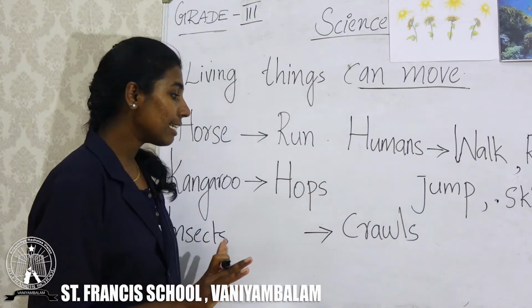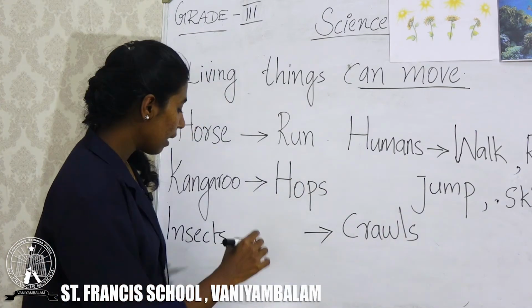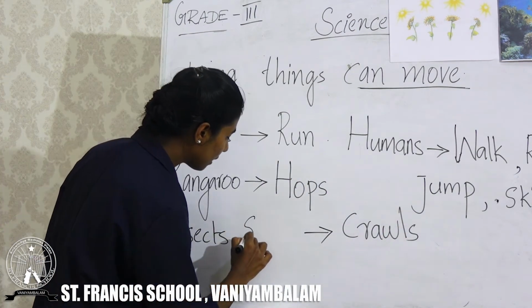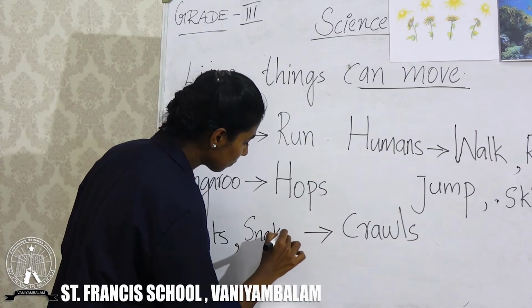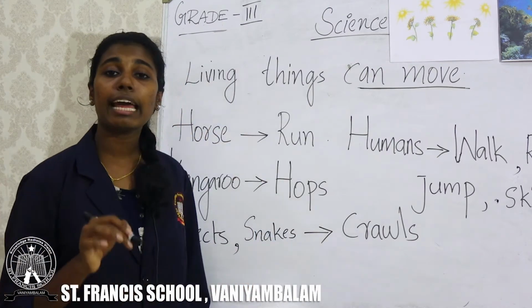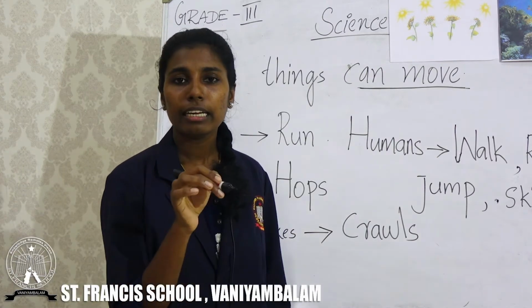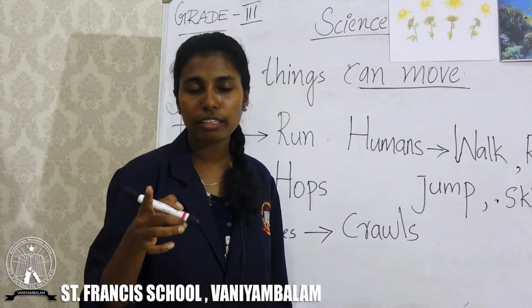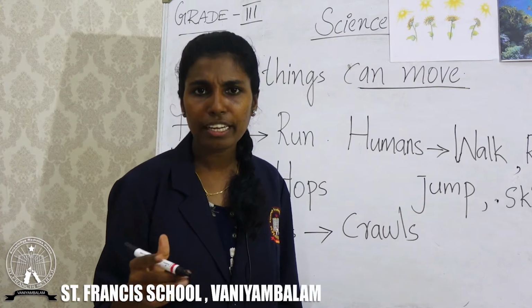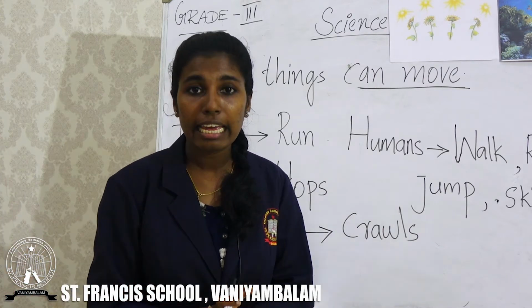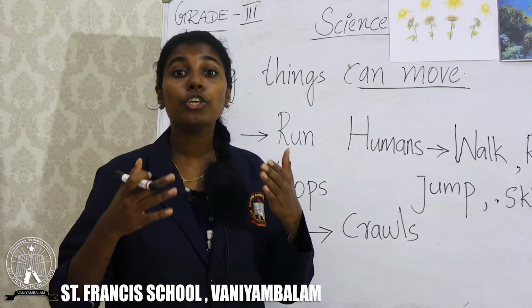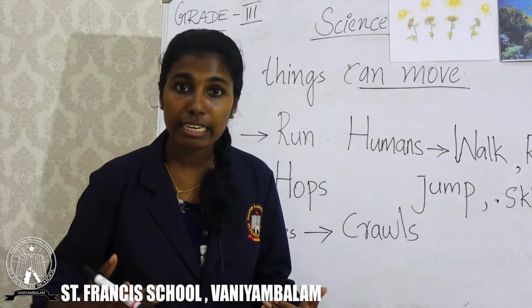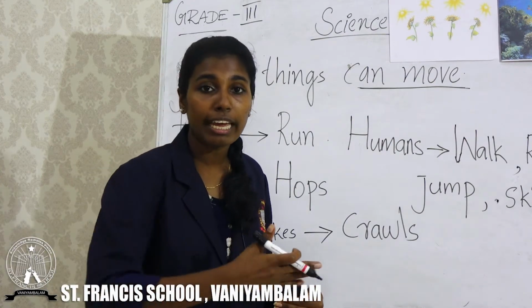So, insects crawl. And also, what about snakes? Snakes can also crawl. Did you see legs for a snake? No, snakes don't have legs. Snakes move using their body.